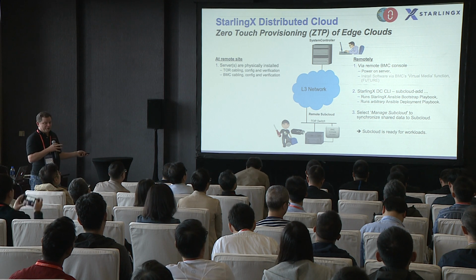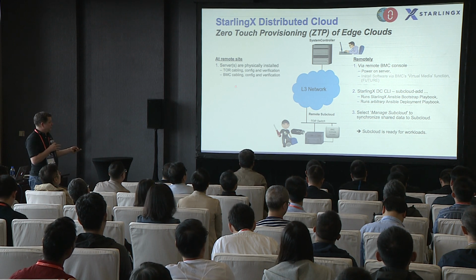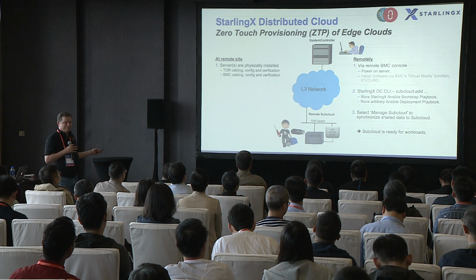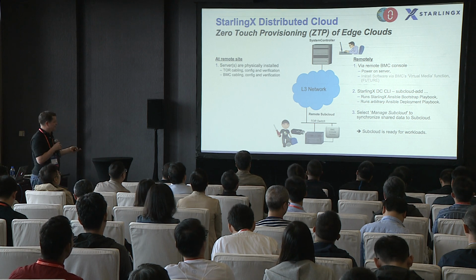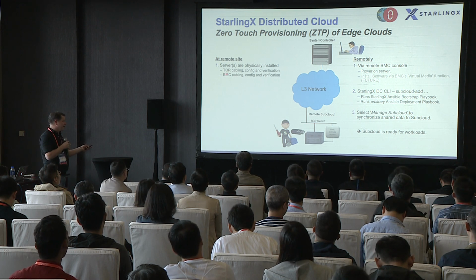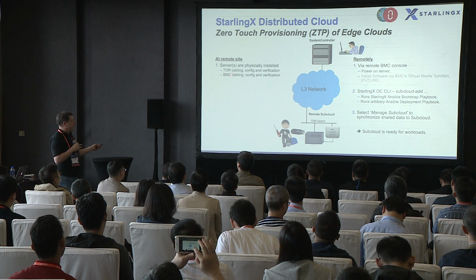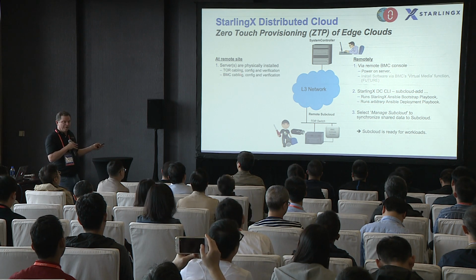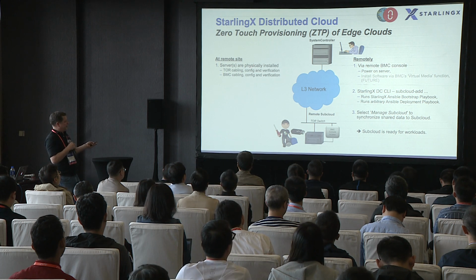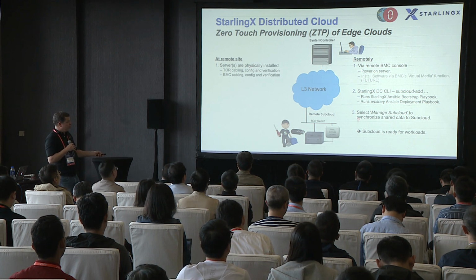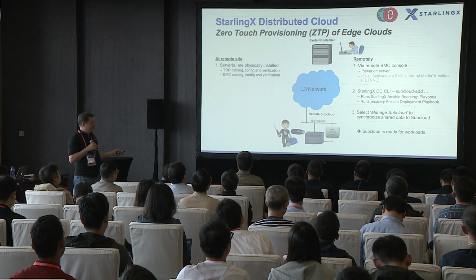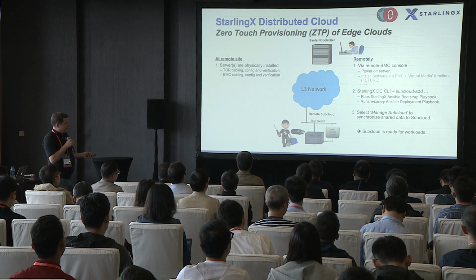You can see that we've reduced the number of steps. At the remote site, you can't get away from the fact that you have to physically go there, install the server, cable it to the top of rack switch, and cable it to the BMC interfaces on the servers, so you can remotely manage the power for the servers. Remotely, basically 3 steps to deploy a cloud now.